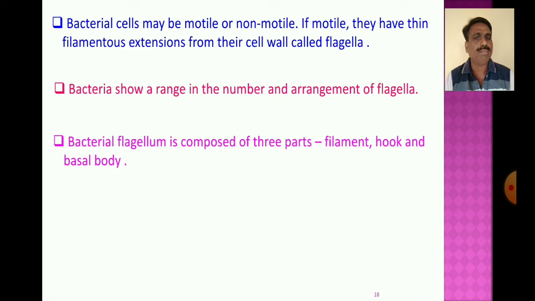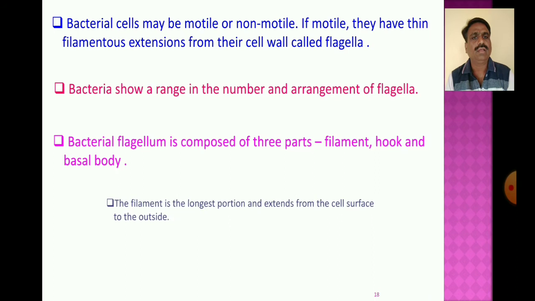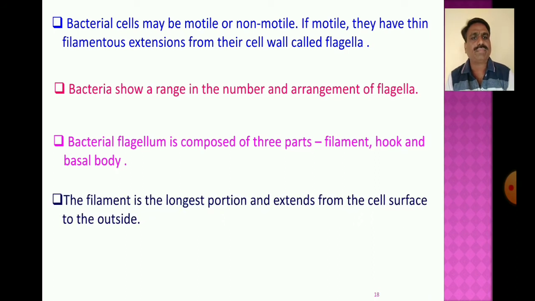The filament is the longest portion of the flagellum and extends from the cell surface to the outside.